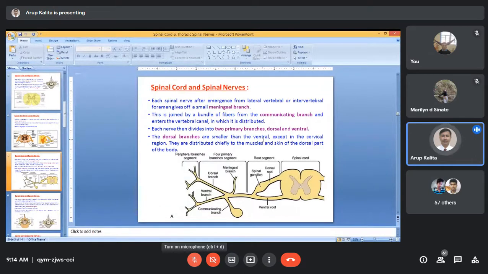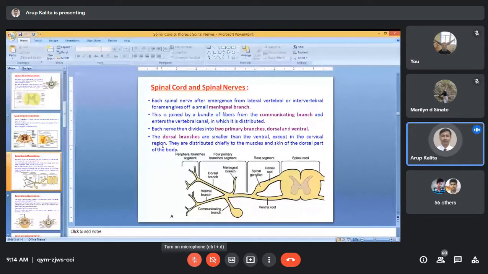The ventral area is so much: abdominal cavity, abdominal wall, forelimb, then hind limb. It is a very large area, so it has to be covered by the ventral branch. That is why the ventral branch is larger than the dorsal branch, except in the cervical region. In the cervical region the dorsal branch is larger, because so many areas have to be supplied by it.